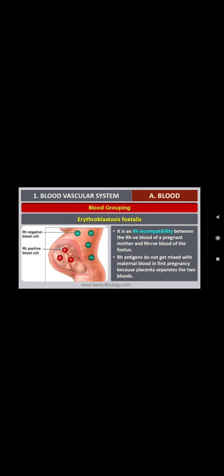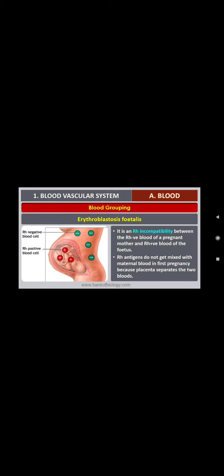The chorionic villi, present around the placenta, separate the mother's blood and fetus blood. For the first pregnancy, there will not be any problem.